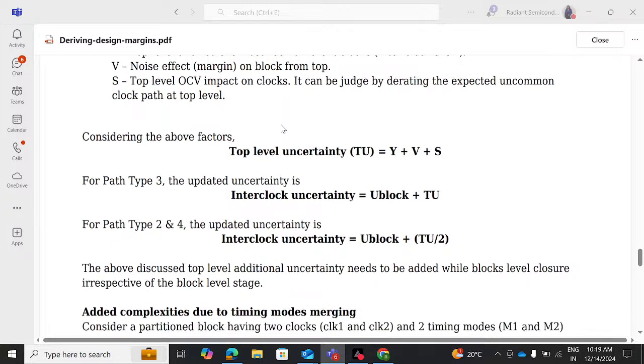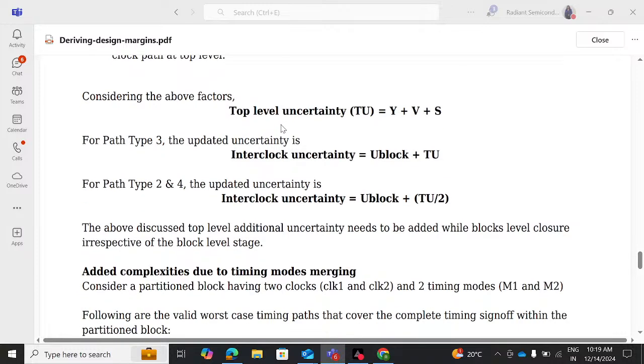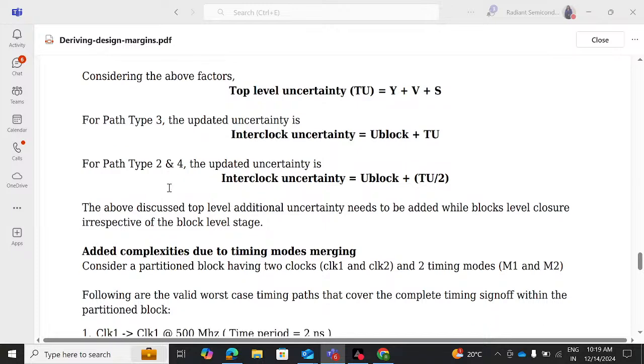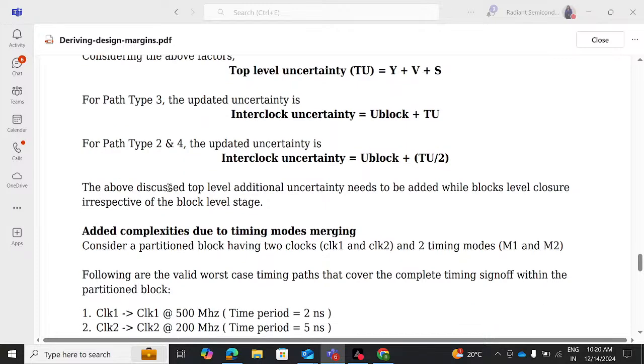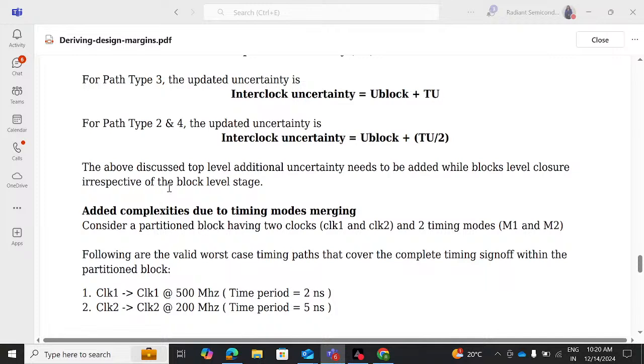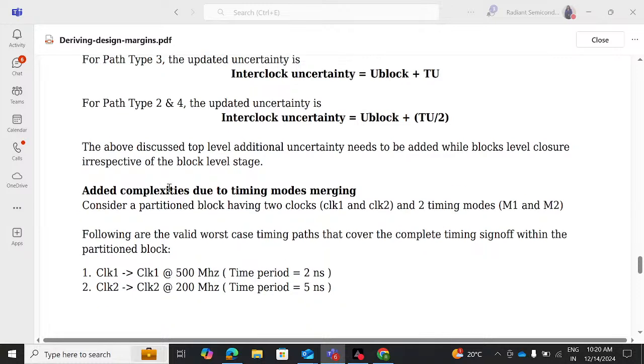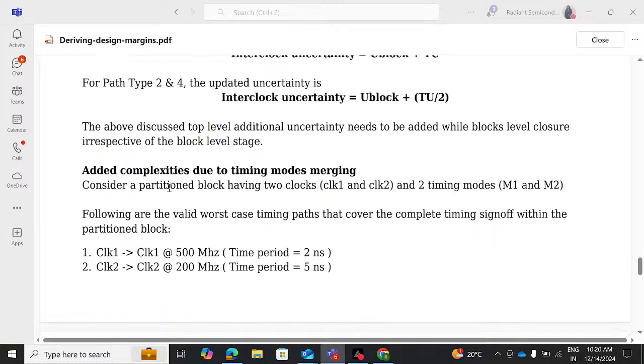For path type 3, the updated uncertainty is: inter-clock uncertainty equals U block plus TU. For path type 2 and 4, the updated uncertainty is: inter-clock uncertainty equals U block plus TU by 2. The above discussed top level additional uncertainty needs to be added while block level closure, irrespective of the block level stage. Added complexities due to timing modes merging.